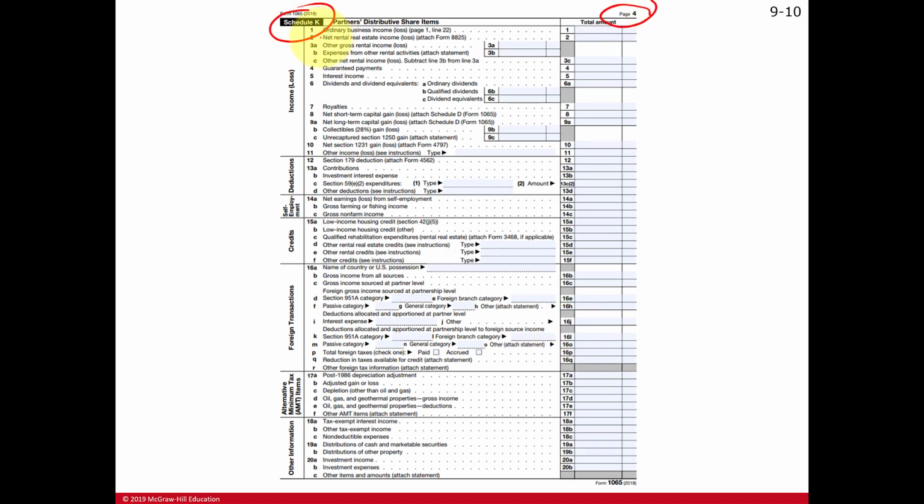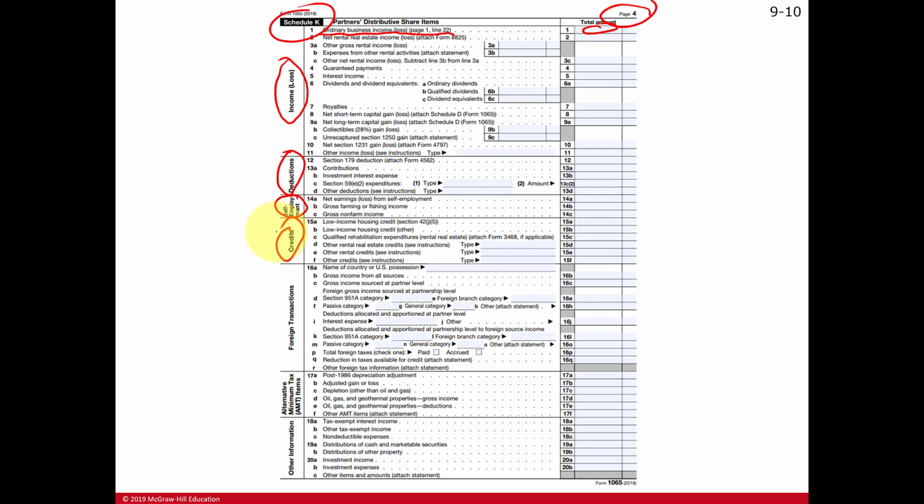Here in the first row is the ordinary business income or loss we saw at the bottom of page 1. And then all the other separately stated income items, all the separately stated deduction items. Here's that self-employment income we talked about that the partners may have to pay Social Security taxes on. Credits could also be separately stated.